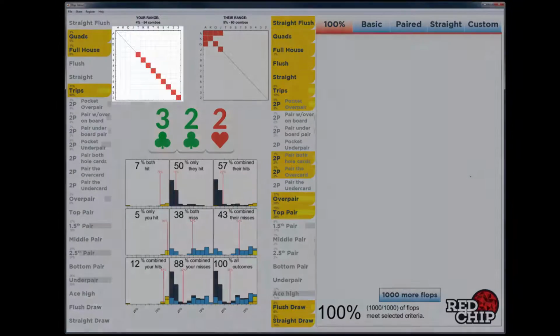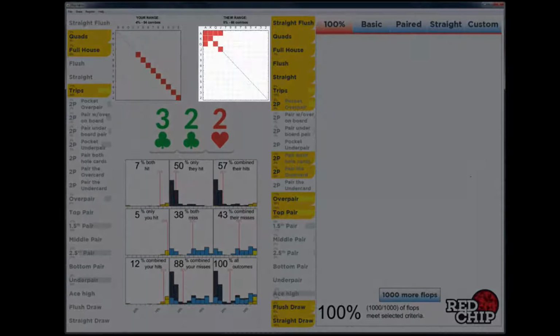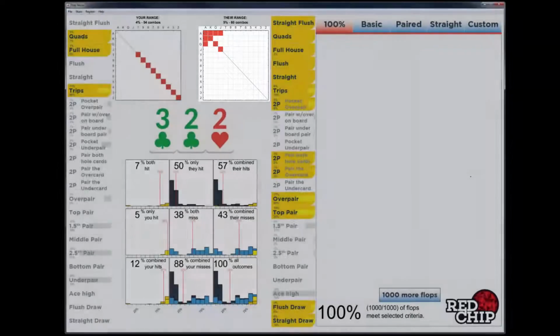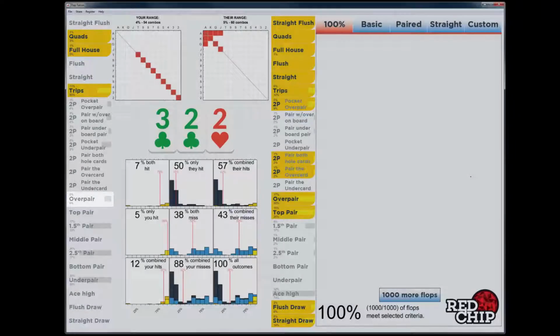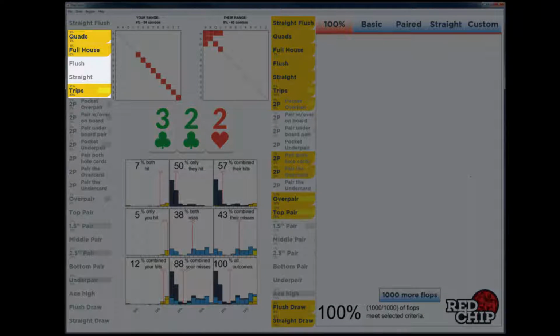In this example, we are set mining against a nitty player. Since there are so many overpairs in the nit's range, if we hit an overpair, we will not consider that to be a hit, since we are often dominated. We want trips or better to consider this a good flop.